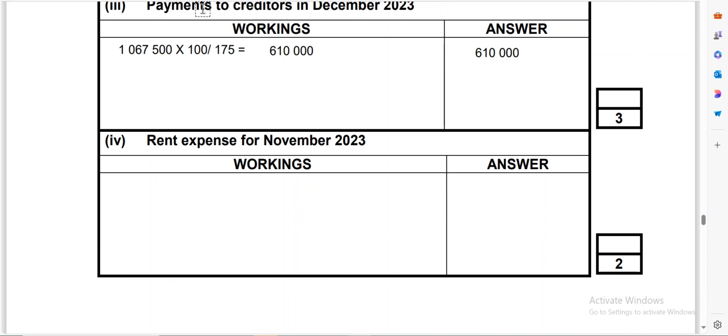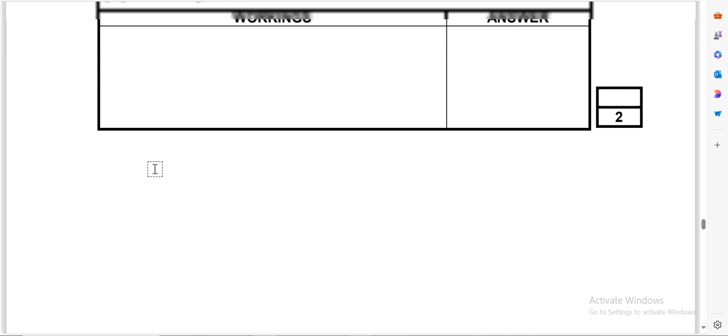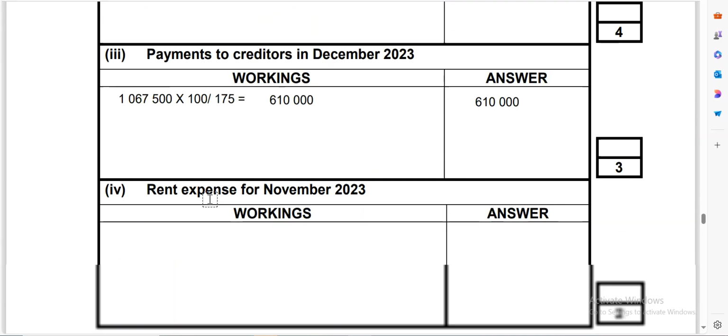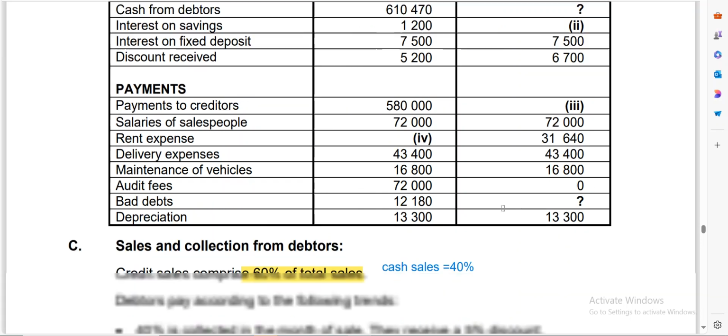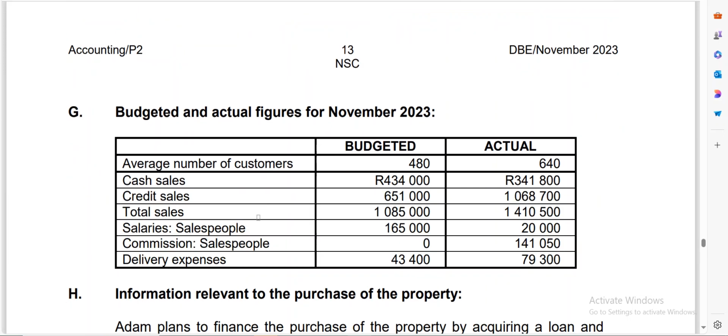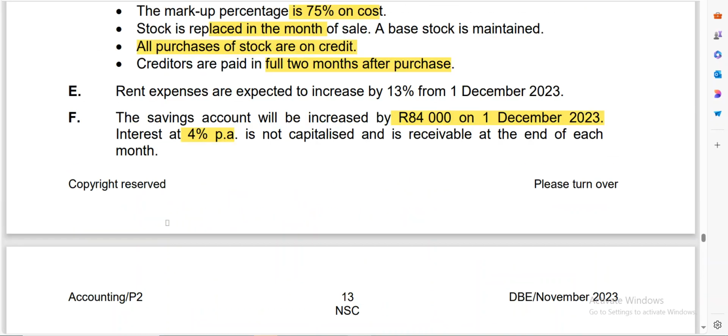Next, they're saying that we need to calculate rent expense. In terms of rent expense, they're saying the one that we must calculate is for November. You must go and check which one you are given. You are looking for the rent expense of November, but you're given the one for December. So you must get your information and hear what they're saying about the rent. They're saying that rent expenses are expected to increase by 13% from 1 December.